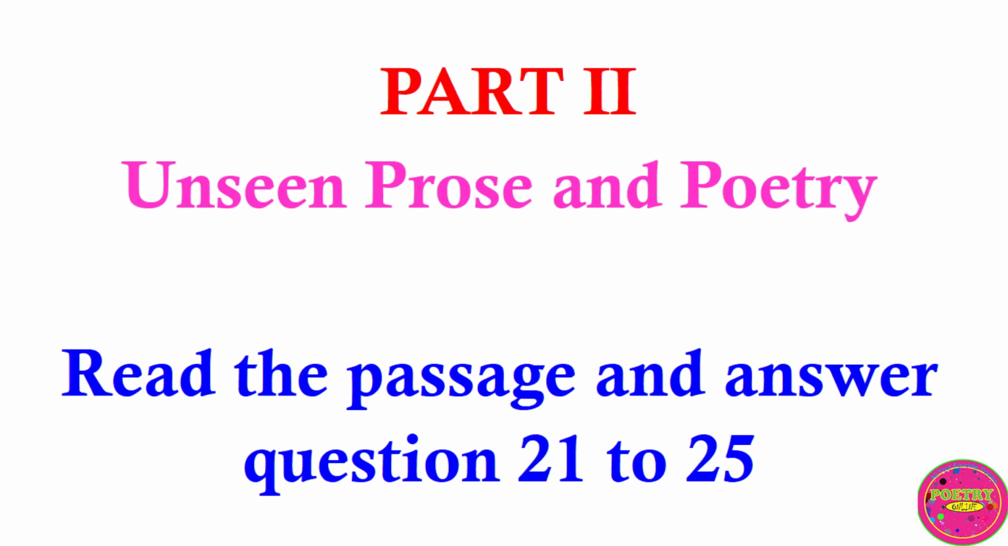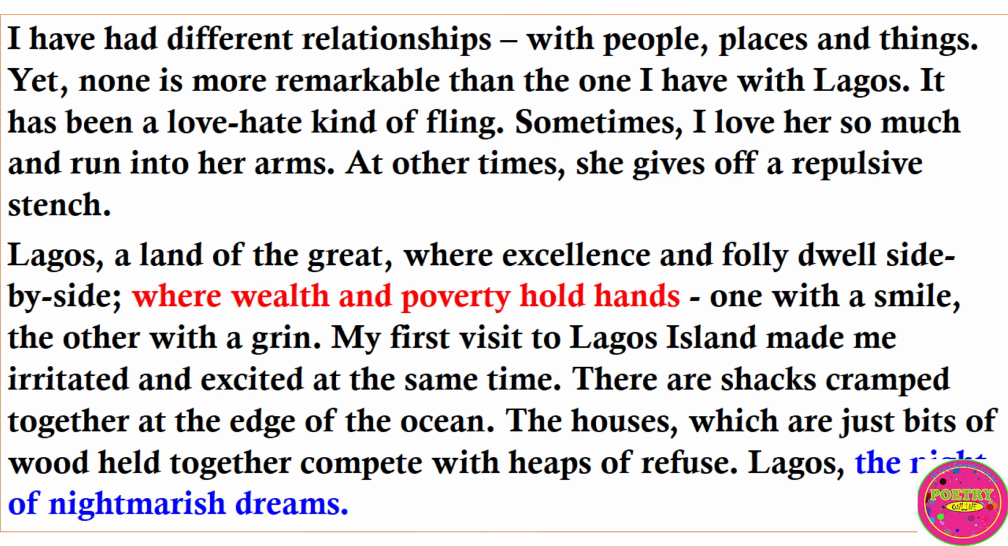Part II. Unseen prose and poetry. Read a passage and answer questions 21 to 25. I have had different relationships with people, places, and things, yet none is more remarkable than the one I have with Lagos. It has been a love-hate kind of fling. Sometimes I love her so much and run into her arms. At other times, she gave off a repulsive stench.